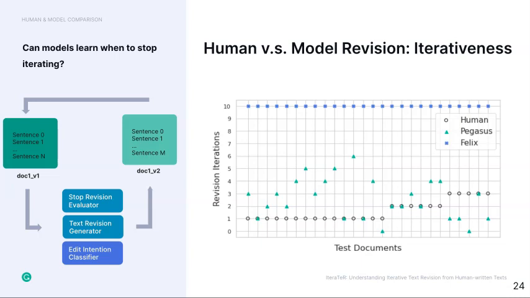As a result, it always keeps revising until it reaches the maximal revision depth. The Pegasus model is able to pick up the nuance of iterative revision and learns to stop revision after a certain level of quality has been reached. However, generally, Pegasus prefers to make more iterations of revisions than humans. These findings suggest that current text revision models cannot perform as efficiently as humans do in the iterative text revision process.